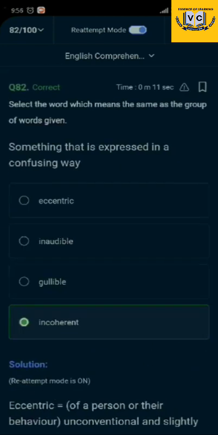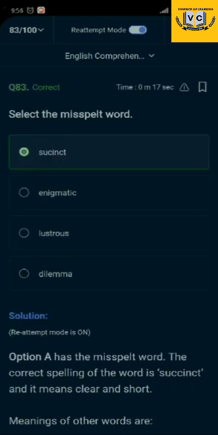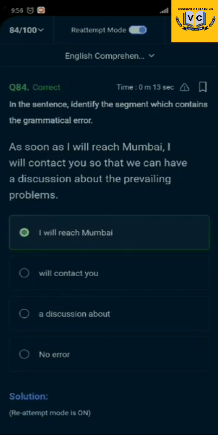And again, one word substitution: something expressed in a confusing way is incoherent, and also misspelled. It's important every time to read and really focus on the spellings, and also the grammatical portion.